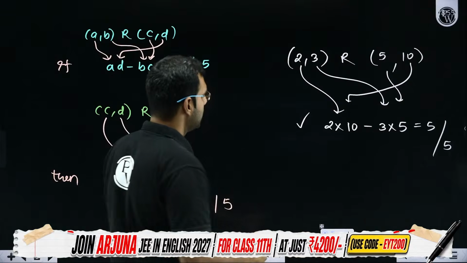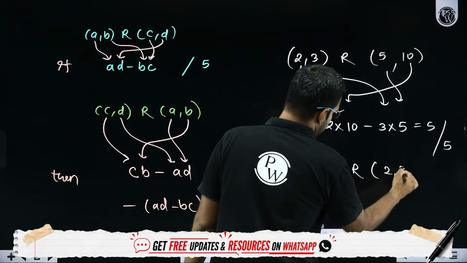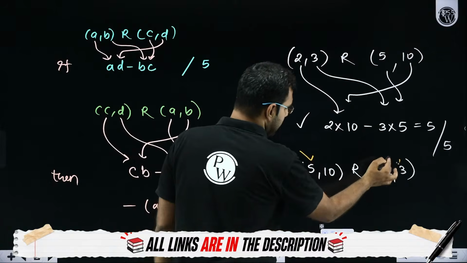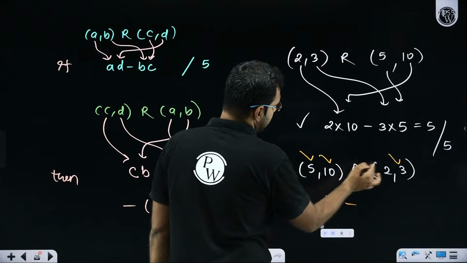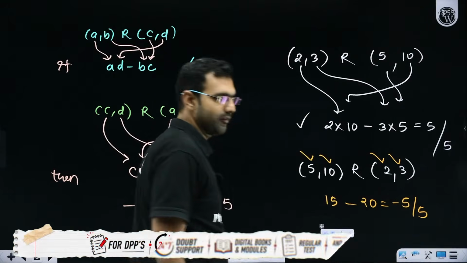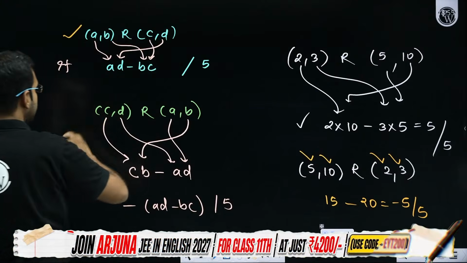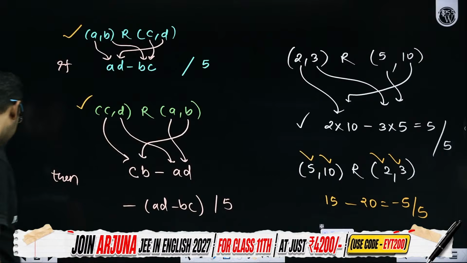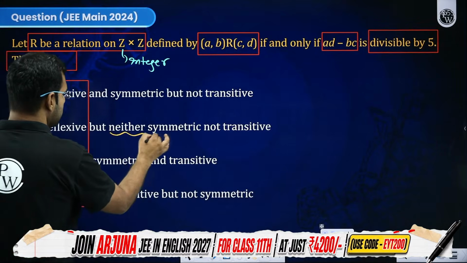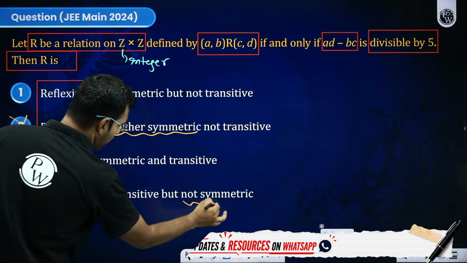Let's check it. So (5, 10) should be mapped with (2, 3). What will be AD minus BC in this case? AD, so 5 into 3, 15. What is BC? 10 into 2, that's 20, so the difference is minus 5, and minus 5 is also divisible by 5. So I hope you do realize and accept, if AB is mapped with CD, then CD will also be mapped with AB, so it is indeed symmetric. Whichever option says it is not symmetric will be incorrect.